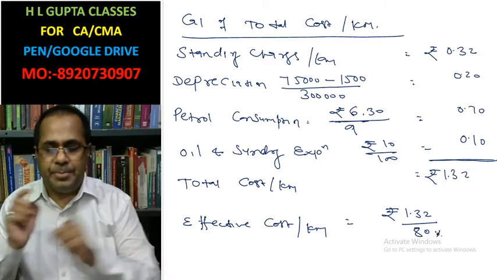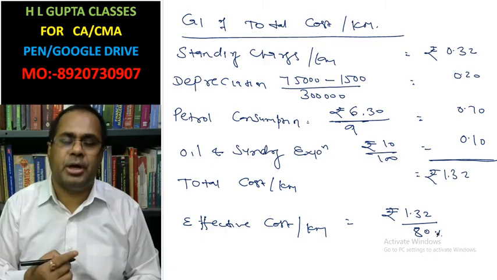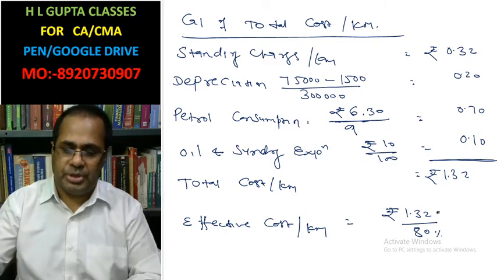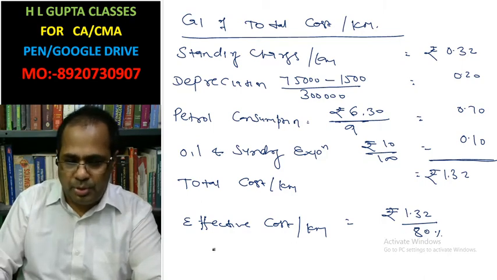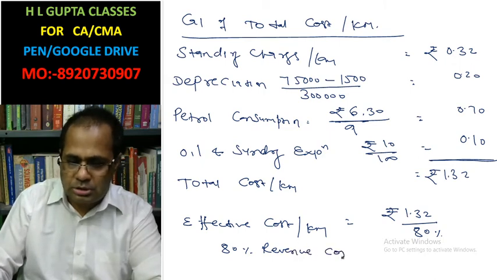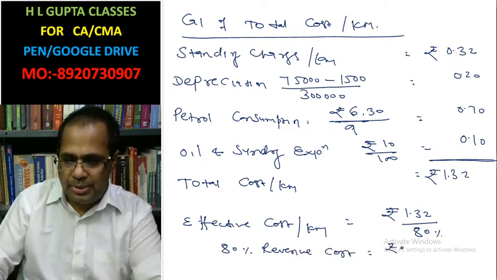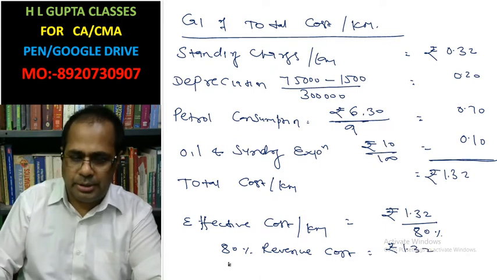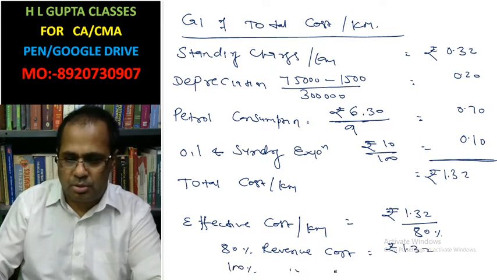So for 80% revenue the cost is rupees 1.32, then for 100% revenue what will be the cost?